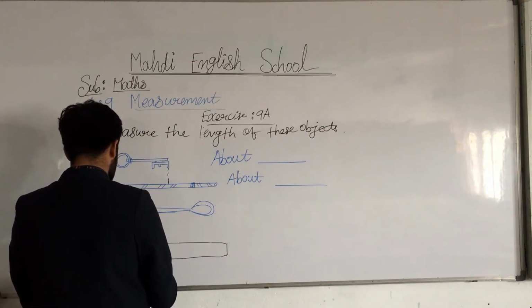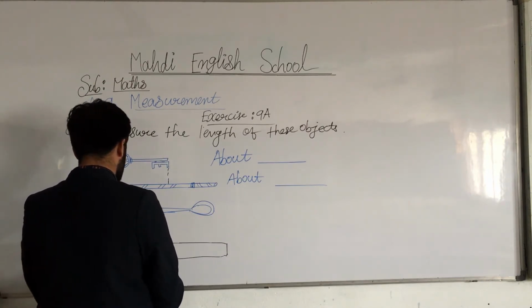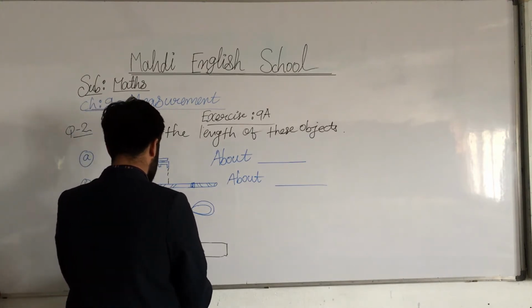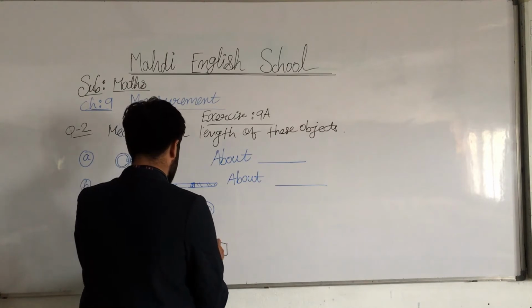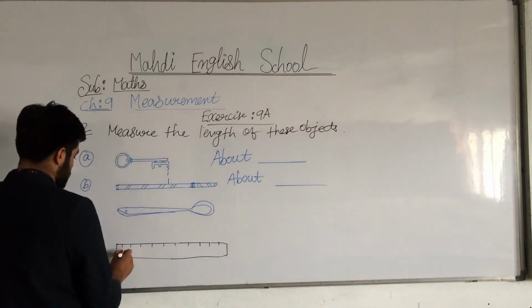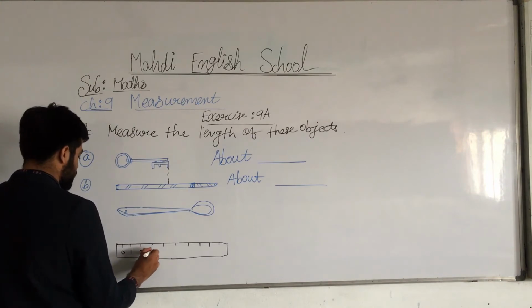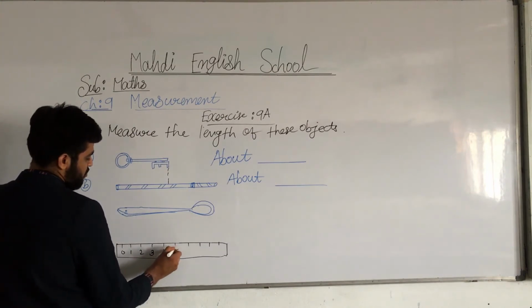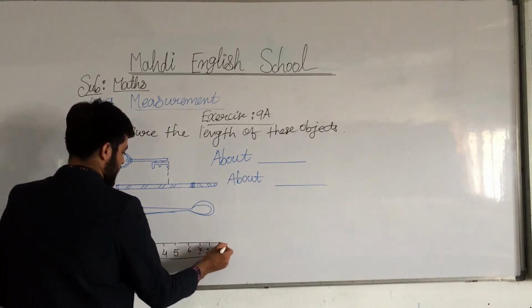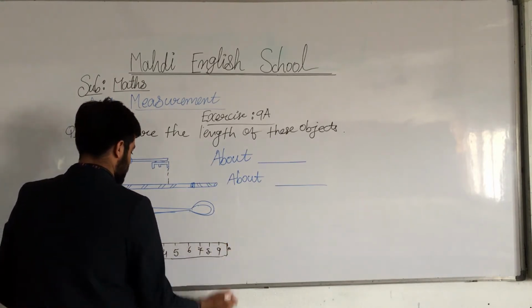It's 1, 2, 3, 4, 5, 6, 7, 8, 9, 10. 0, 1, 2, 3, 4, 5, 6, 7, 8, 9, and here is 10.